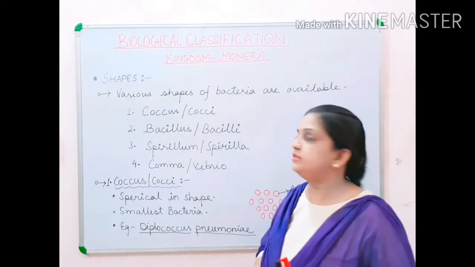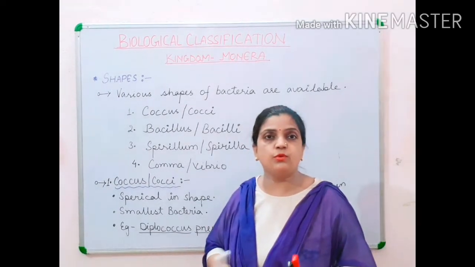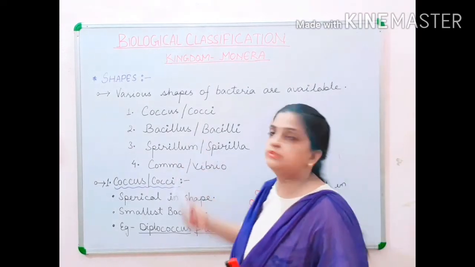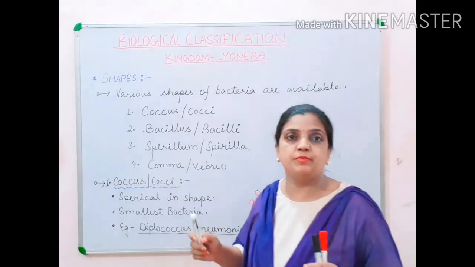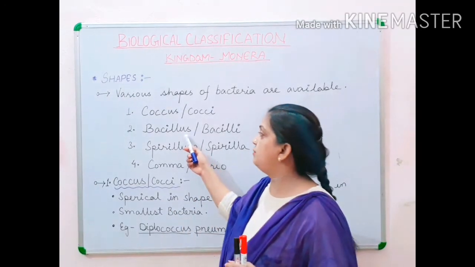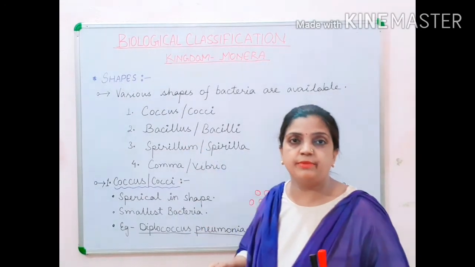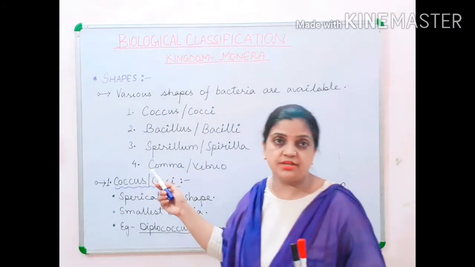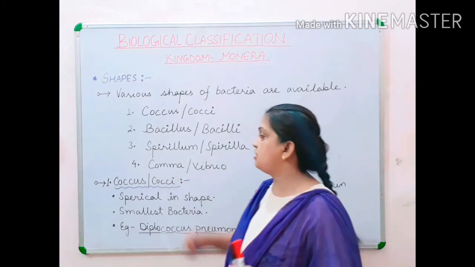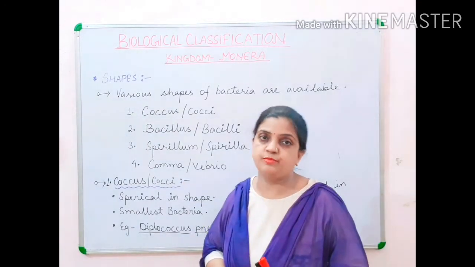In general, let us know the meaning of the shapes. Coccus means spherical shaped bacteria. Bacillus are rod shaped bacteria. Spirillum are spiral shaped. And comma are comma shaped bacteria.